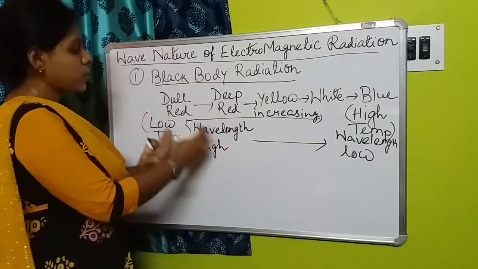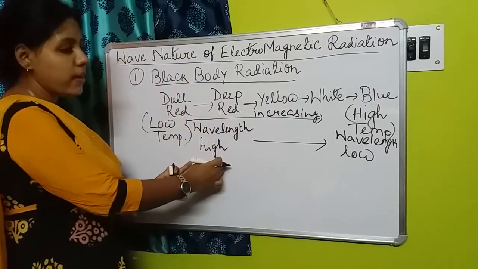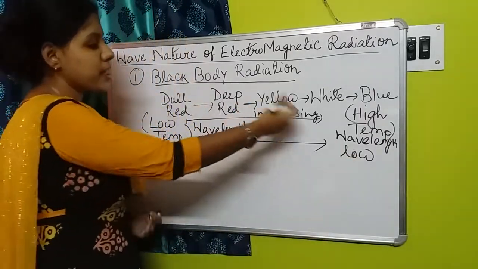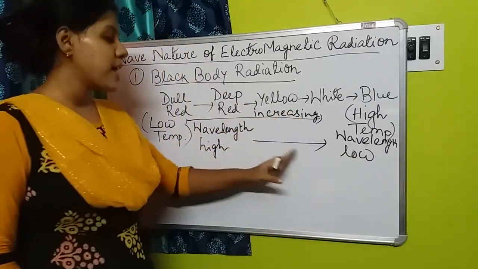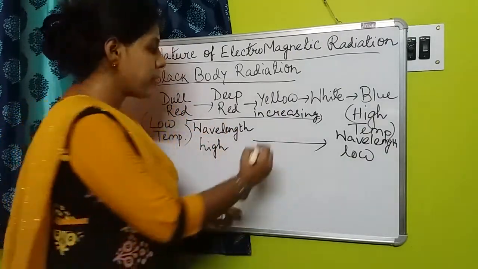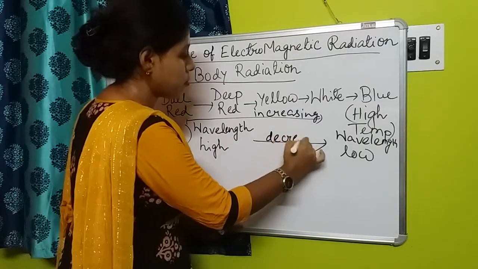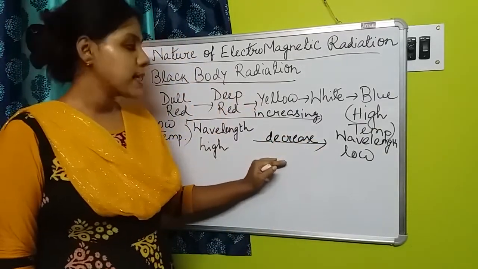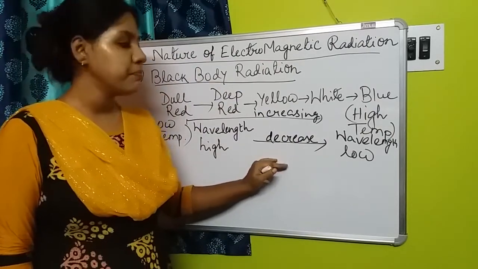So the red color is of higher wavelength and the blue color is of lower wavelength. As we are increasing the temperature, there will be a change in the wavelength. The wavelength will decrease. That means temperature and wavelength have an opposite relation between them.